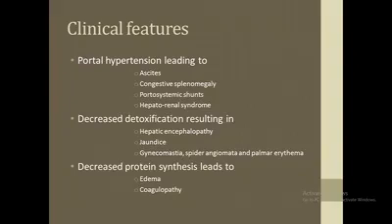Due to decreased conjugation of bilirubin in the liver, there would be increased bilirubin levels in the body, resulting in jaundice. And due to decreased metabolism of estrogen in the body, there would be effects like gynecomastia, spider angiomata, and palmar erythema. Spider angiomata are spider web-like dilatation of cutaneous blood vessels.